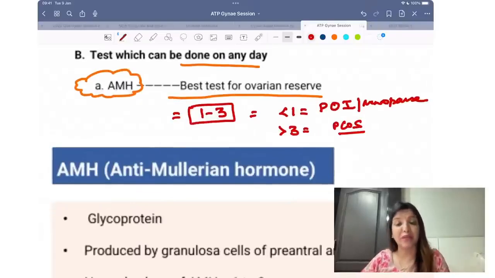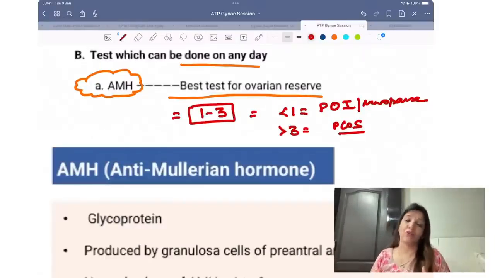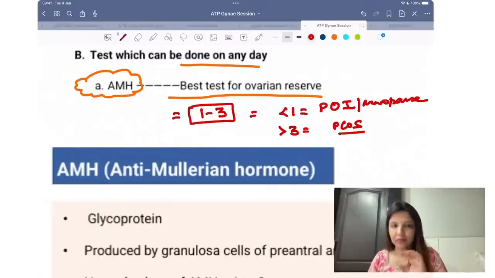Please remember, in PCOS, there are many follicles, polycystic ovarian syndrome. And actually they are not cysts. What are they? They are many follicles. When there are many follicles, they will release a lot of AMH. So AMH levels are high in PCOS. AMH levels are less in premature menopause or menopause. Okay?